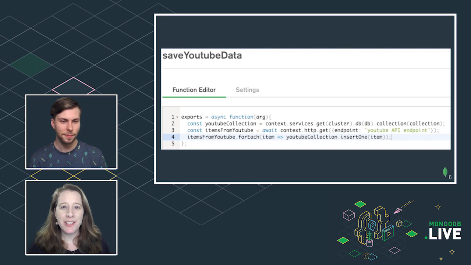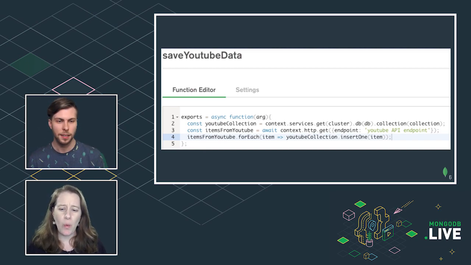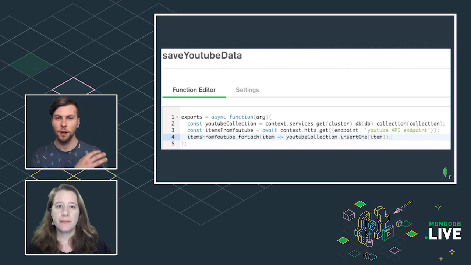Wow, that couldn't be easier. It's just insert one and done, and that connection is one line on line 2. Wow, that looks like it saves a lot of hassle and boring lines of plumbing code because the database connectivity is just done for you. Yeah, we just have to spend time figuring out how to work with the YouTube API, but all of that plumbing is built in for us.